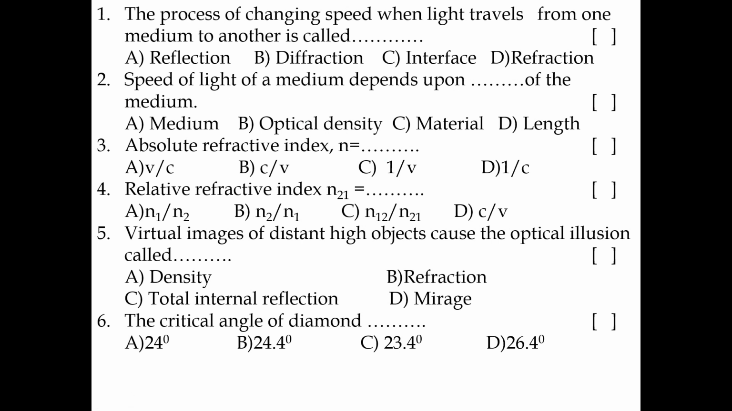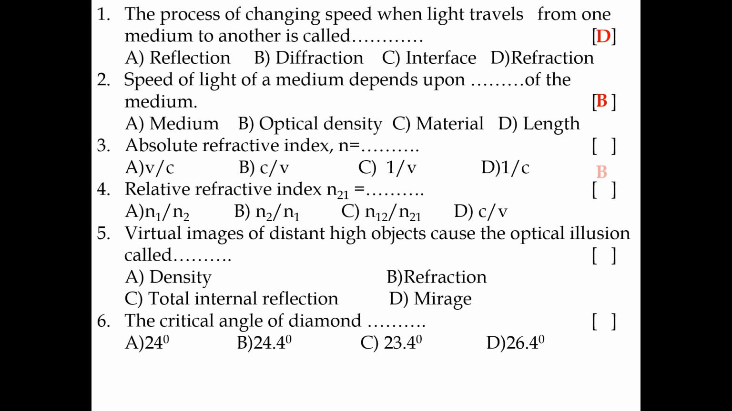The process of changing speed when light travels from one medium to another medium is called what? So what is the correct answer? D. D means refraction. The process of changing speed when light travels from one medium to another medium is called refraction. The speed of light in a medium depends upon the optical density of the medium.